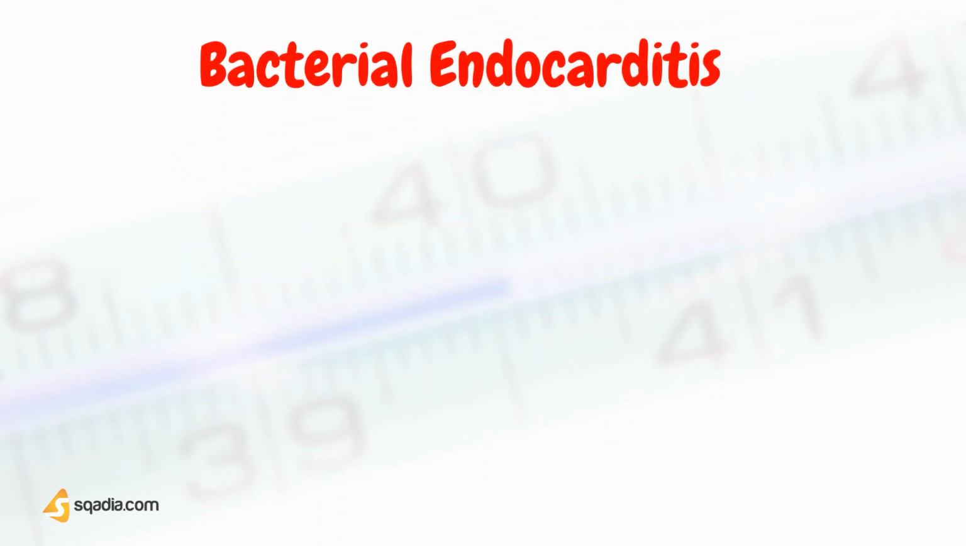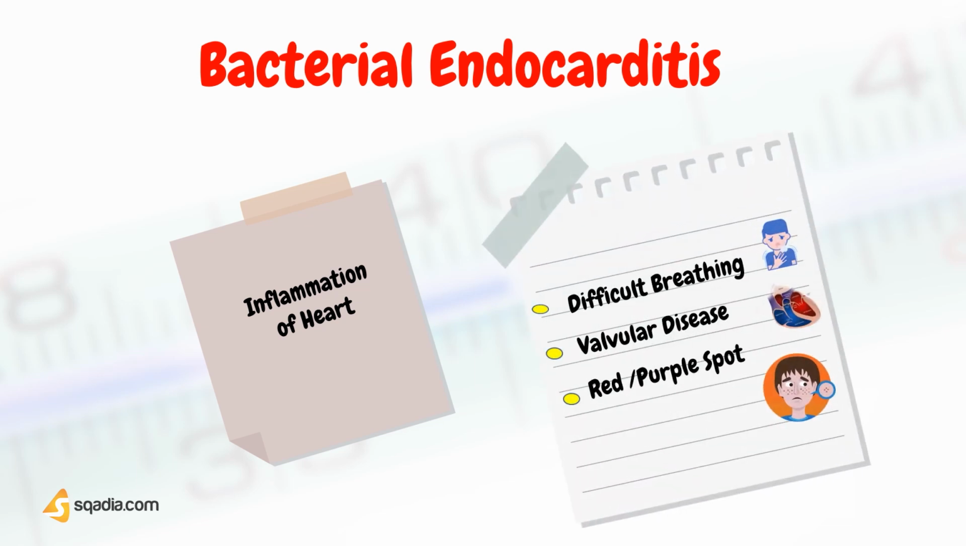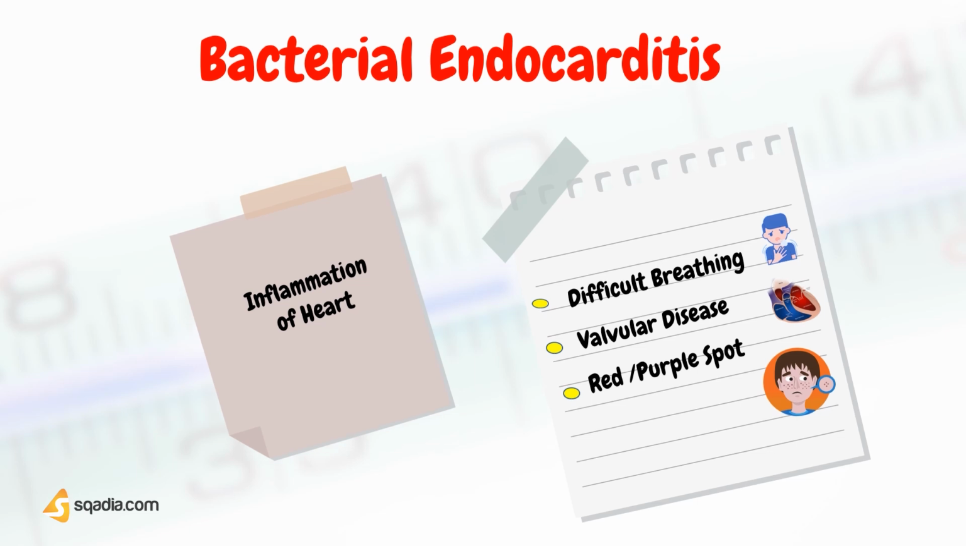The fourth last reason is bacterial endocarditis. It's a bacterial disease that causes inflammation of the heart. So, the symptoms of this disease are difficulty in breathing, history of valvular disease, and small red or purple spots.